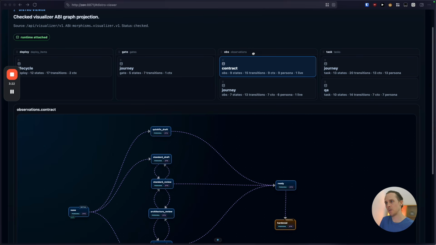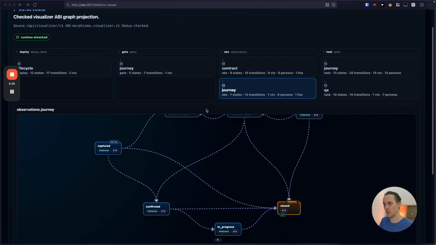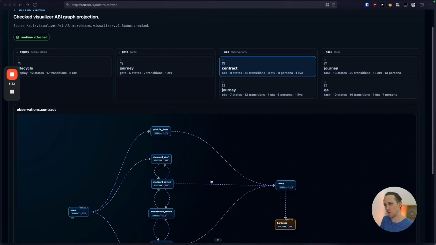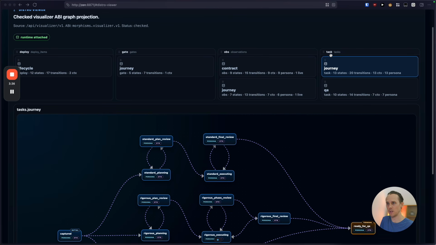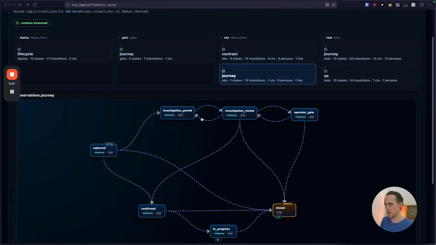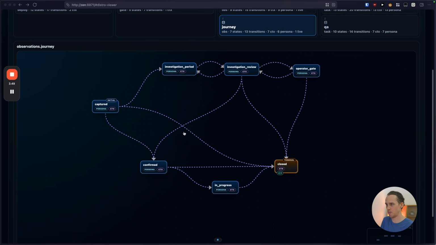And let's say that, so that's in the store of observations. So let's say that an observation goes through the journey of becoming understood as a real problem, and then a contract is drafted, then it can move into the tasks store, for example. And then tasks, I have at the moment 2 dimensions for tasks. Task has a journey, and a task has quality assurance at the end there. So let's look at this in detail, right? So let's look at this particular dimension.